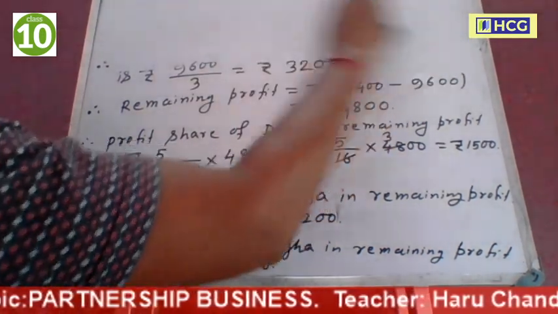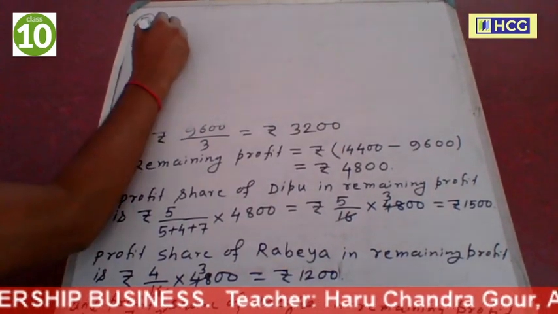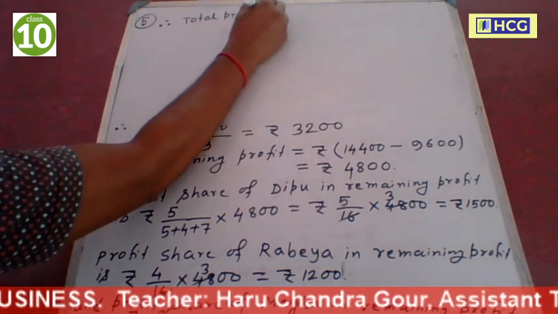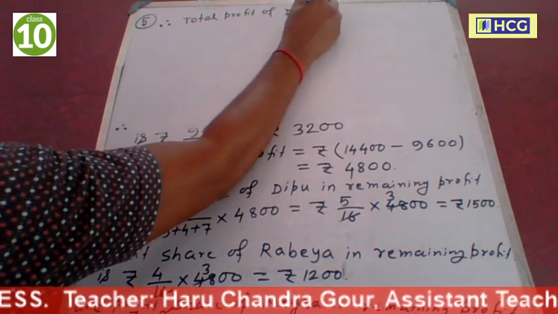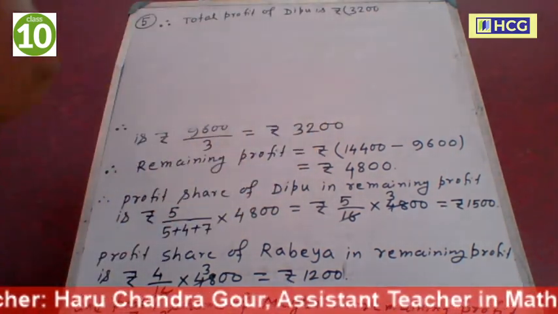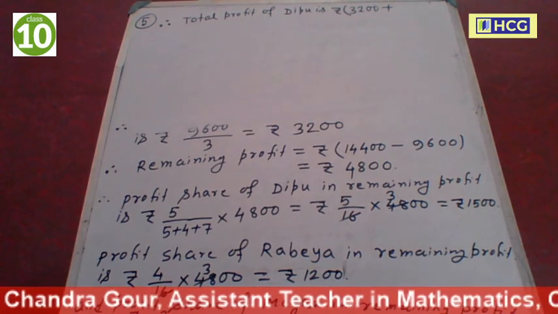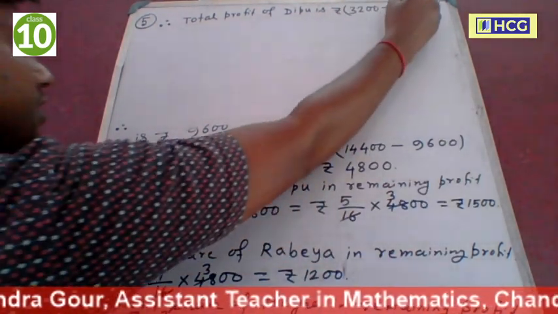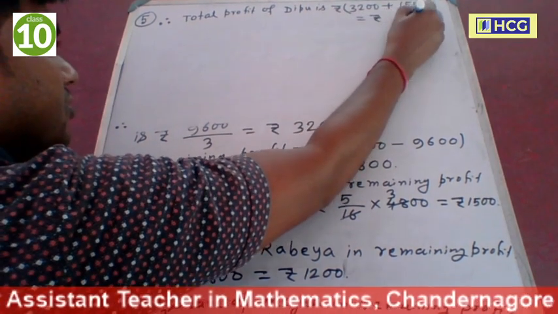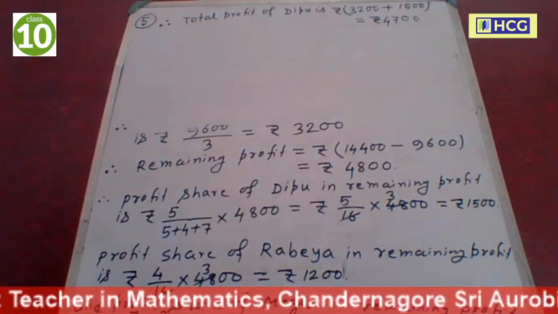So therefore total profit of Dipu is 3,200 plus, according to the ratio of capitals, the profit share is 1,500. Now this is equal to rupees 4,700.